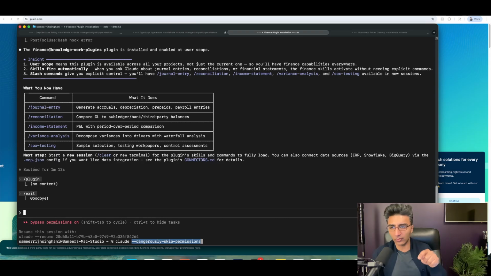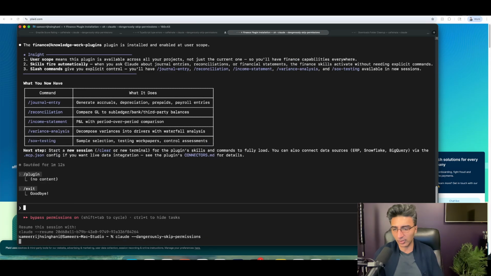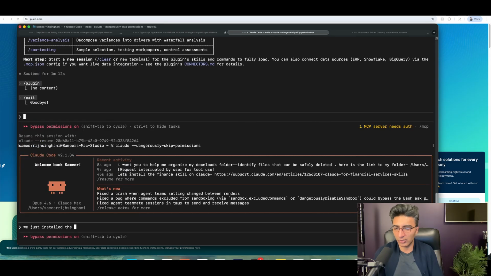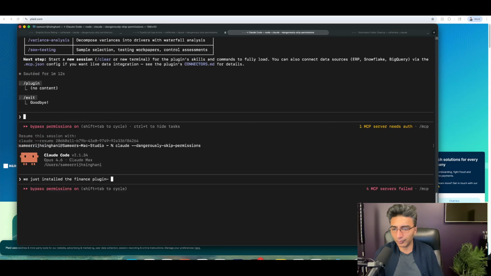You know how before we were saying we had to keep giving it permission to say, okay, okay, okay. Here, this tail end of dangerously skip permissions is something that allows you just to have it just do it. You don't need to keep giving it permission every single time. So what I'm going to say here is we just installed the finance plugin.